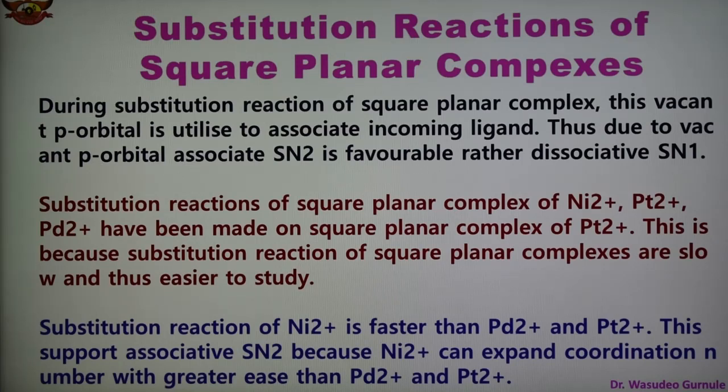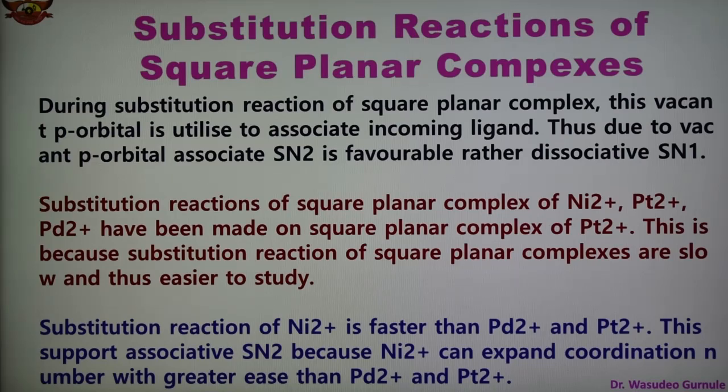In the substitution reaction of square planar complexes, those of nickel 2 plus, platinum 2 plus, and palladium 2 plus have commonly been studied, but more studies have been made on the square planar complexes of platinum 2 plus. So platinum 2 plus is an important metal ion which forms square planar complexes, and commonly you study these complexes. This is because substitution reactions of square planar complexes are slow and easier to study.